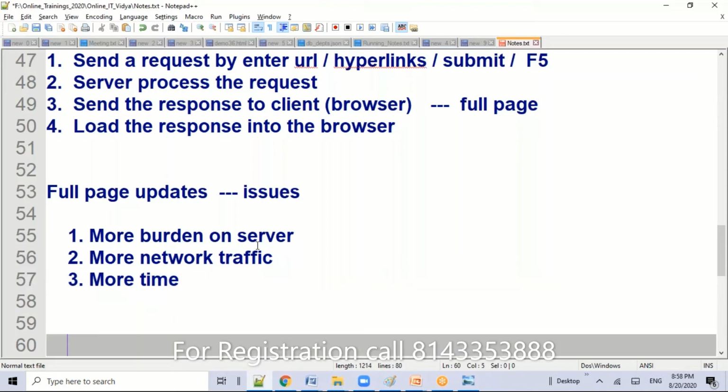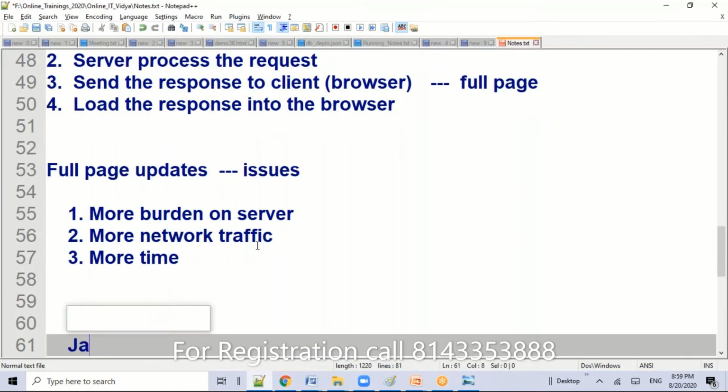If you want to address this problem, we have one solution. Without page reloading, is there any option to modify the content? These people were thinking about that. Yes, there is an option. What is that option? That option is JavaScript. Without page reloading, I can modify the content.